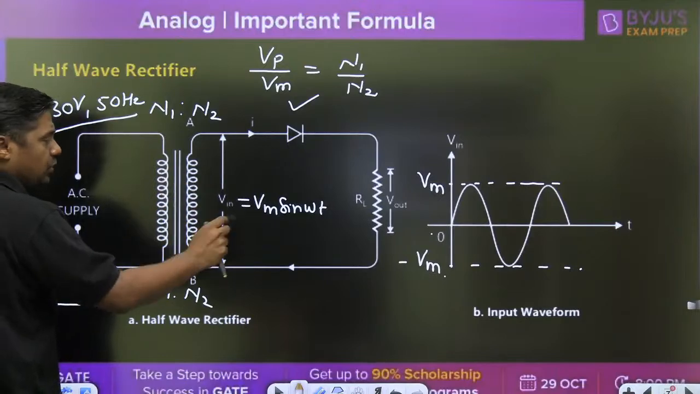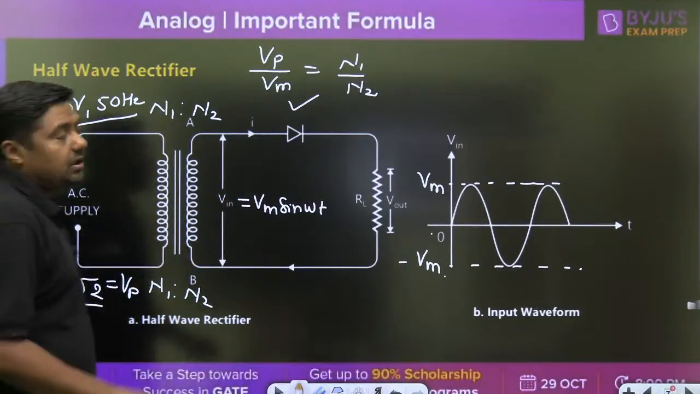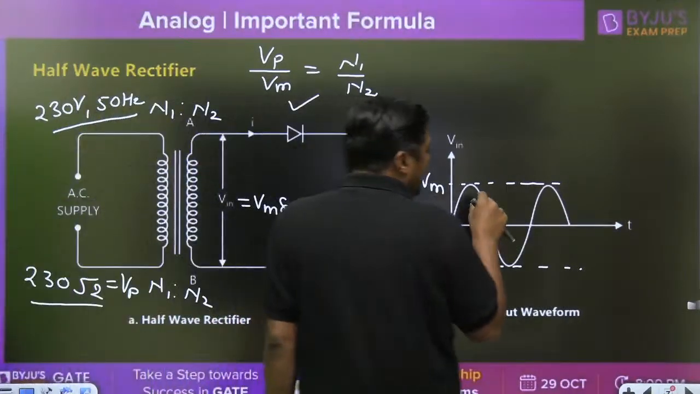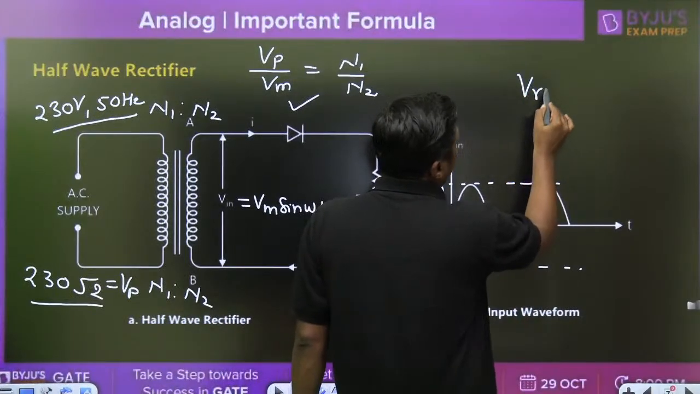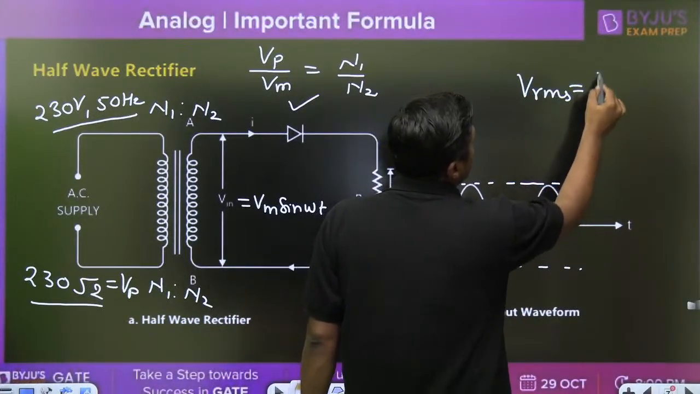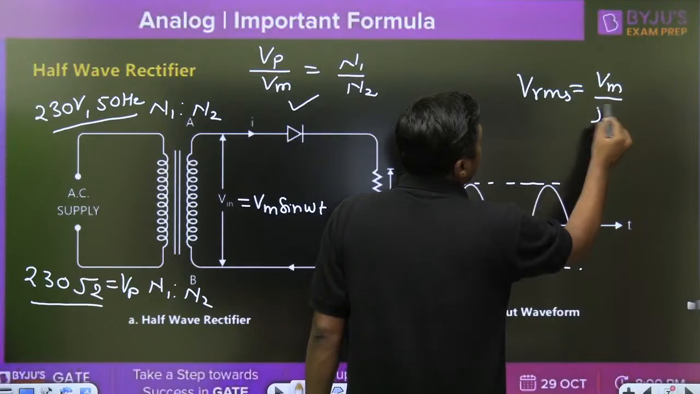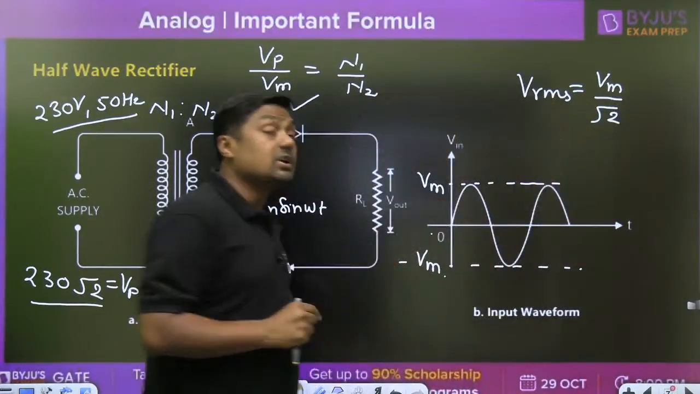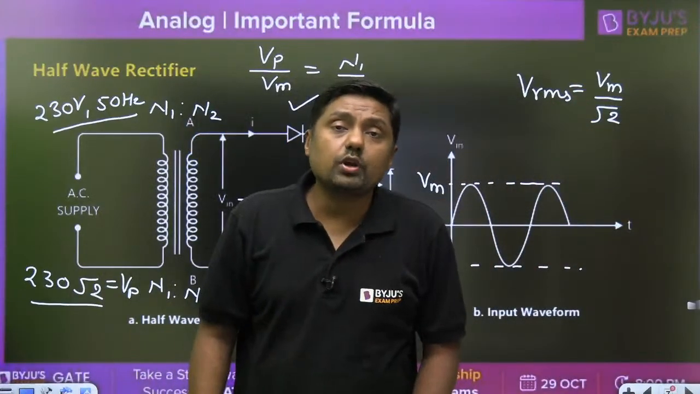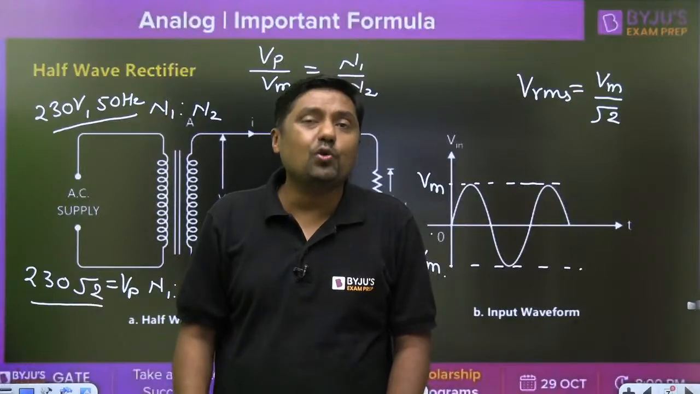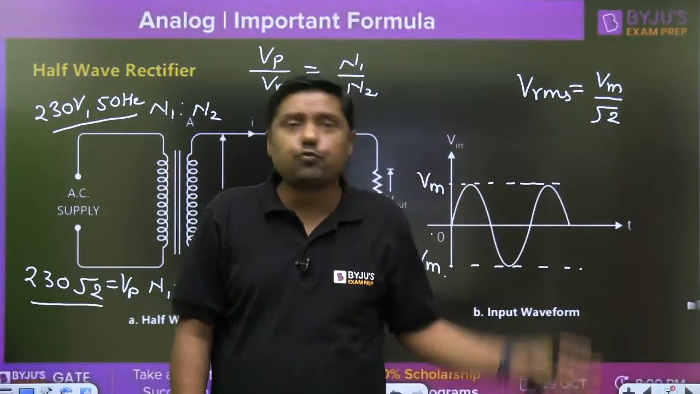Always remember, on the secondary side of the transformer, the input signal is Vm sin omega t, and the RMS value of that signal is Vm by root 2. This is nothing but the RMS value of the sinusoidal signal. They will ask one question: what is the RMS value of the signal at the transformer side?